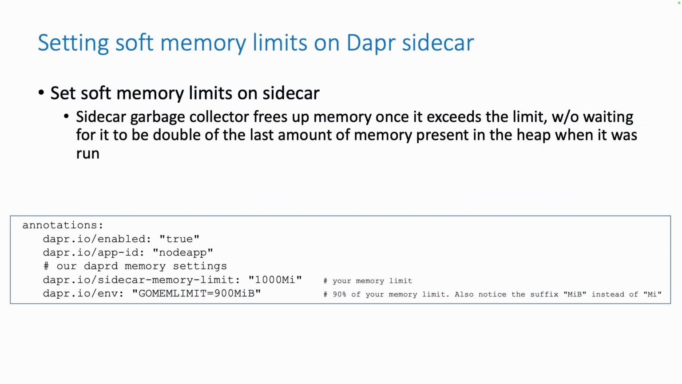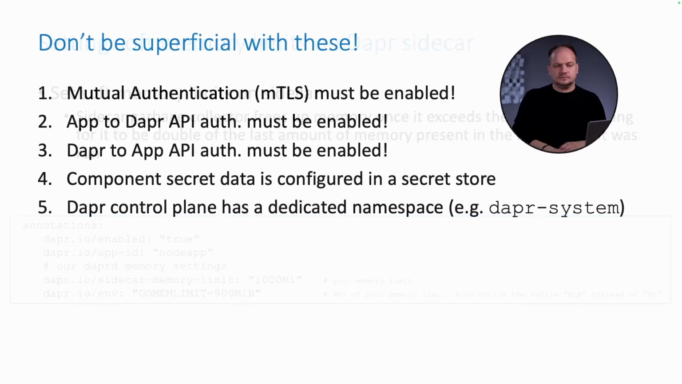Along the same lines, with soft memory limits on the Dapr sidecar, when you set them up, you effectively would have the garbage collector free up the memory once it exceeds the limit instead of waiting for it to double the last amount of memory present in the heap when it was run. This may again sound very technical, but it's very important because if you wait for the default behavior of the garbage collector that is used in Go, you can inevitably end up having OOM kill events with your containers and obviously your pods as well.